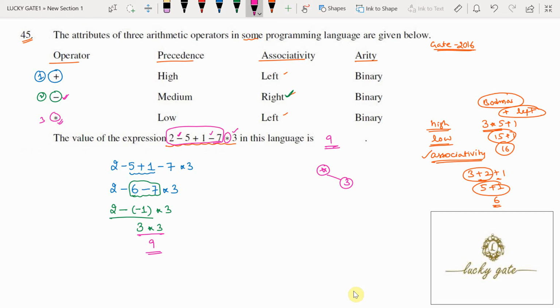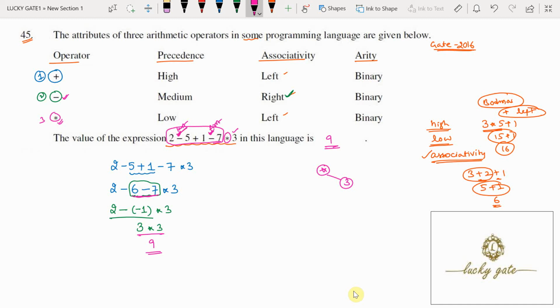Now observe from the expression evaluation, 6 minus 7 is performed first. Why is the second minus evaluated first? Because associativity is right associativity. Because it is right associative, it is to be evaluated first. This is to be evaluated next. Among the two, this is the last evaluation and this is the first evaluation.